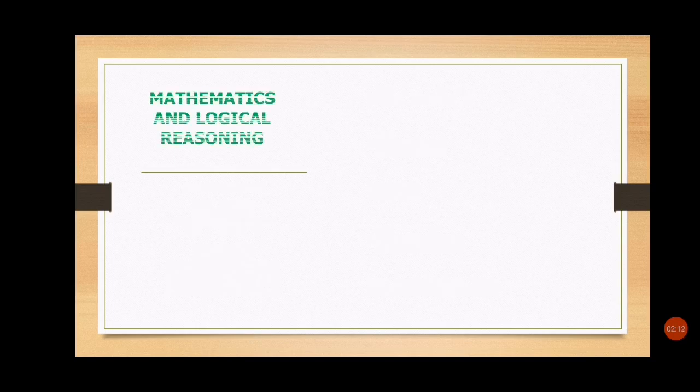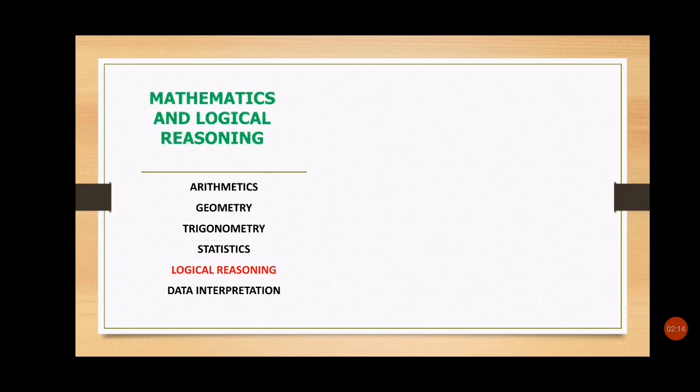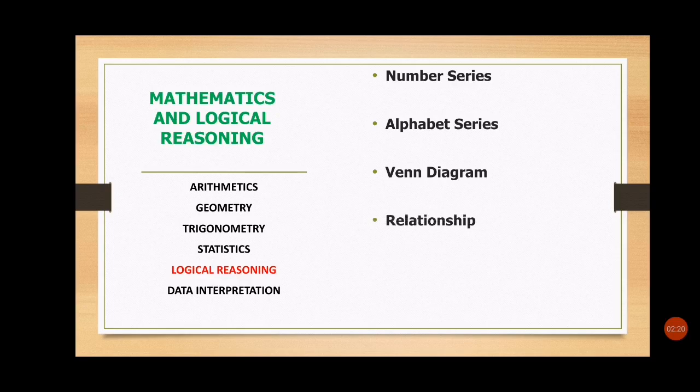Now let's talk about the logical reasoning part. In logical reasoning part, you will have questions on number series, alphabet series, Venn diagram, relationship, statement argument test and statement assumption test. So these are some kind of questions you will have in logical reasoning part.